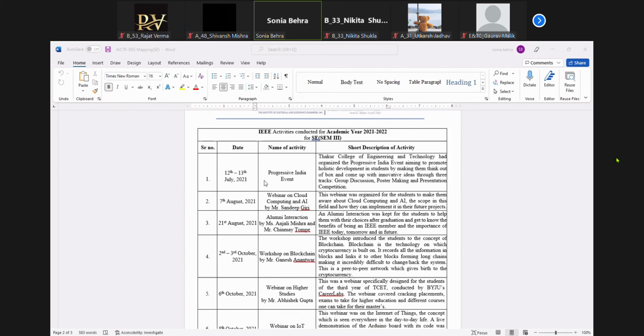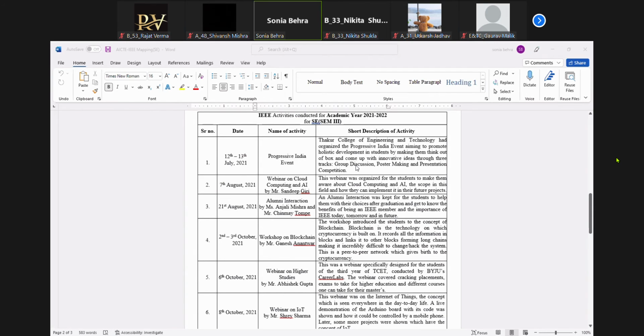So the name of the activity, the date of the activity, your Progressive India, and there will be a short description of the activity which is done. So if you have participated in any one of these activities, you will be putting that in your index sheet. Index sheet, I will show you in the coming slides.